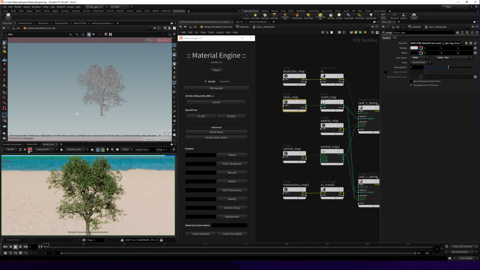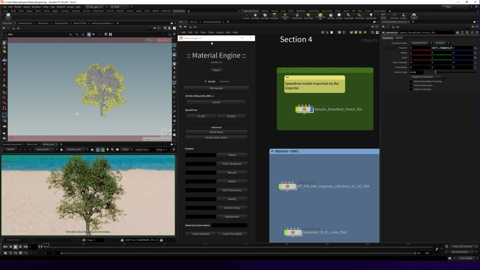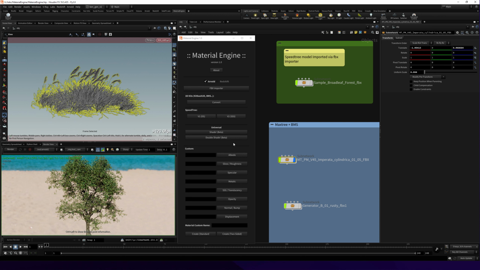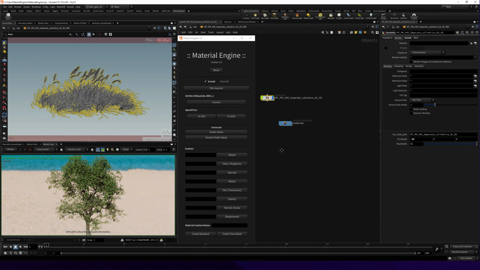let's try another model. This model is from the Maxtree website, an amazing website that has a lot of vegetation. The only thing is it works exclusively inside 3ds Max. I exported the model as an FBX and imported it inside Houdini. As you can see,